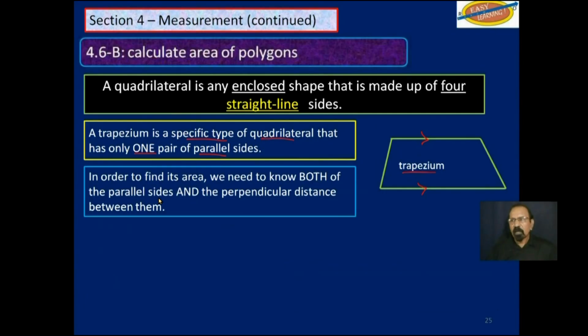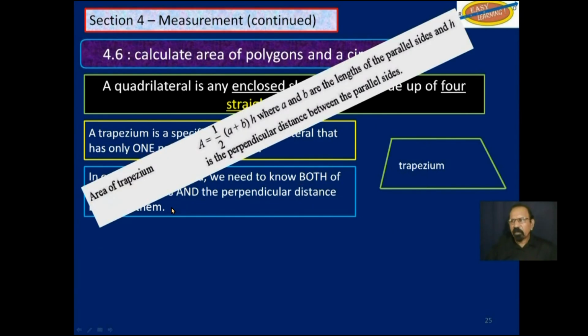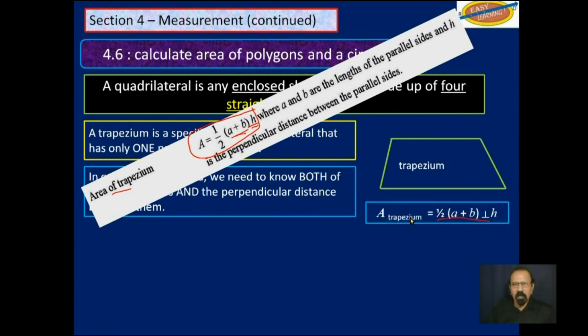Trapezium. In order to find its area, we need to know both the parallel sides and the perpendicular distance between them. This is from your formula sheet, where it says area of trapezium is half of A plus B multiplied by H. A and B are the parallel sides, and H is the perpendicular distance between those parallel sides. So half of A plus B times perpendicular height.